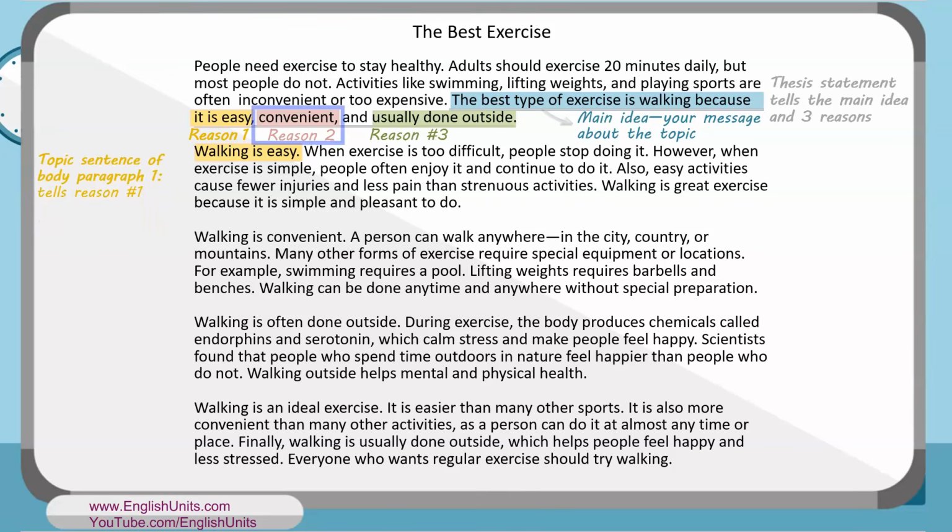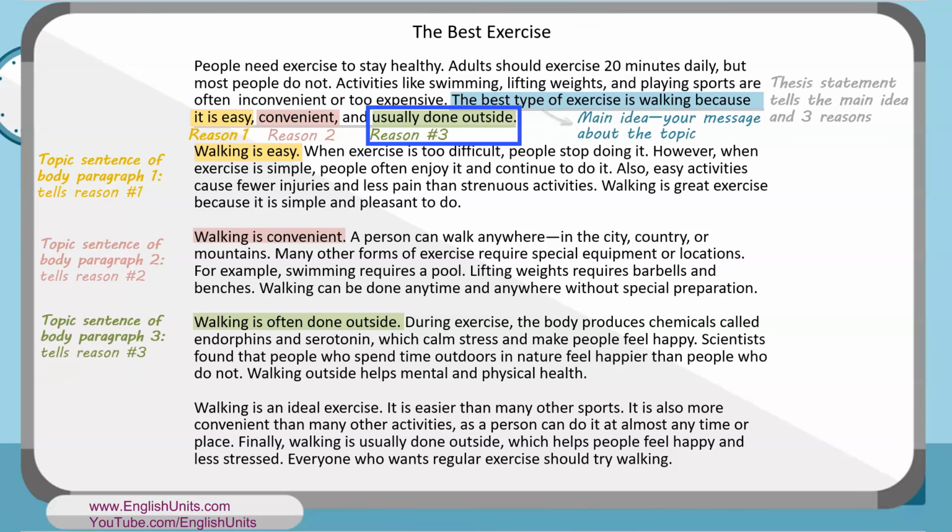What about reason 2, convenient? Which body paragraph explains this reason? Body paragraph 2 explains this reason. Walking is convenient. The topic sentence of body paragraph 2 tells reason 2. And reason 3, walking is usually done outside, we explain in body paragraph 3. So, walking is often done outside is the topic sentence of body paragraph 3.